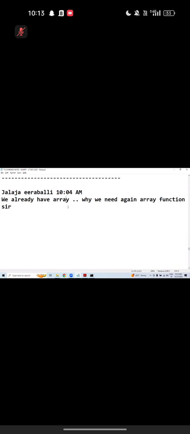We already have array, why do we need the array function again? Okay, let me explain. In Python, we have a list. List is a data structure. How to create it? We can create by using square brackets, and even by using the list function. Conclusion of the story: array is a function we use to create an array, and list is a function we use to create a list.